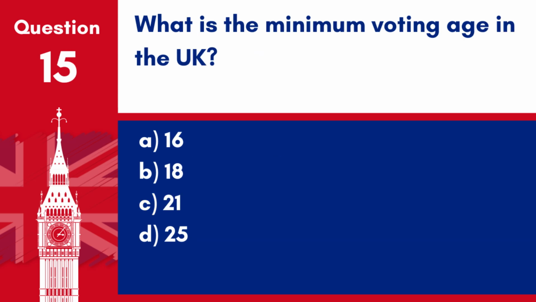Question 15. What is the minimum voting age in the UK? A. 16. B. 18. C. 21. D. 25. Answer: B. 18. The minimum legal voting age in the UK is 18.